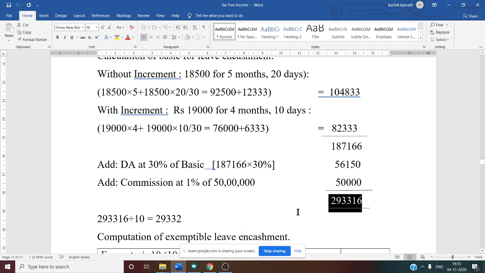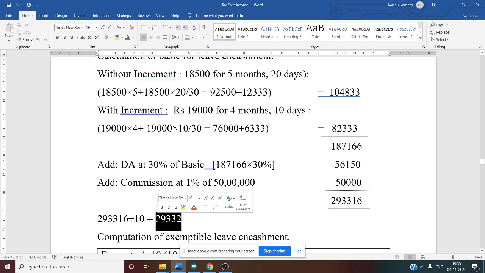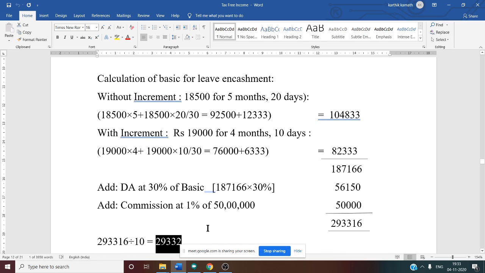But we want the average salary. Average salary of 10 months we want. So total salary divided by 10. 2,93,316 divided by 10, if you do, you will get 29,332. So this is the working note for earned leave encashment.